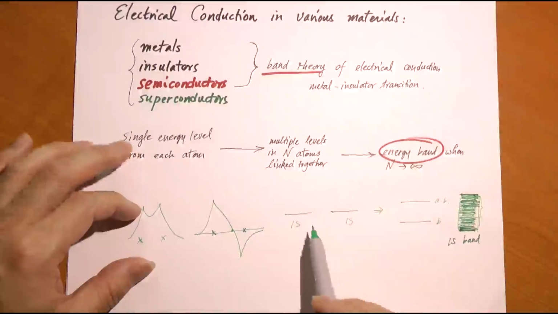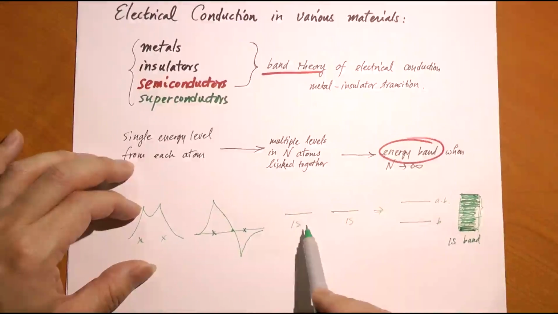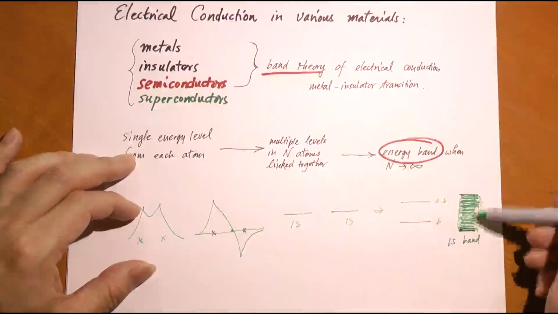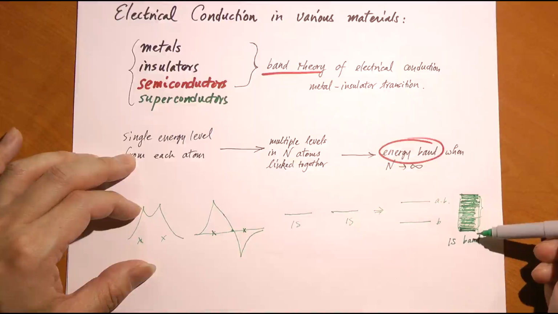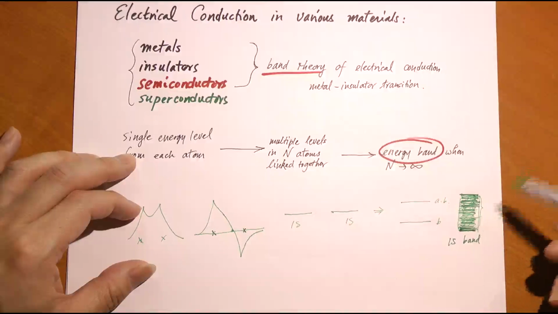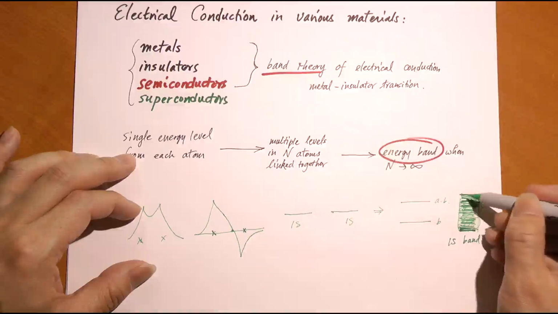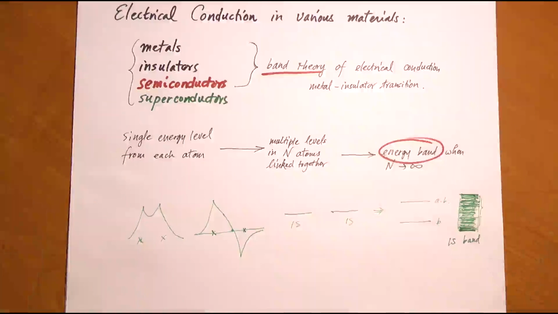So you see, by tying all these atoms together, the 1s energy level, the discrete level, now expands into a band of energy. Energy levels essentially do not quantize within the band, so it's essentially a continuous distribution of energies. But each band, such as this 1s band, has a minimum energy value and a maximum energy value. That is the idea of an energy band.